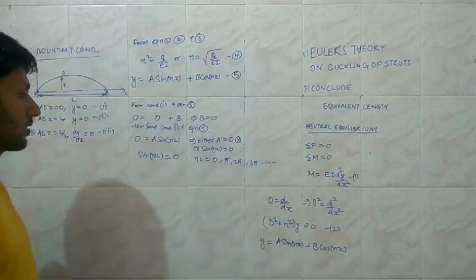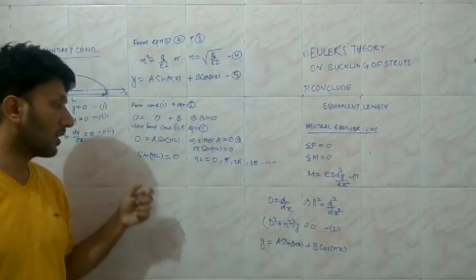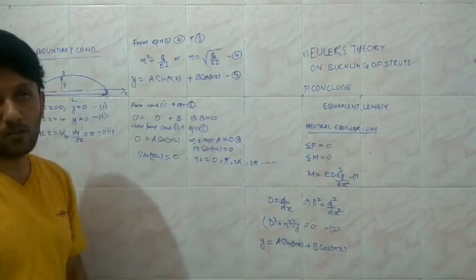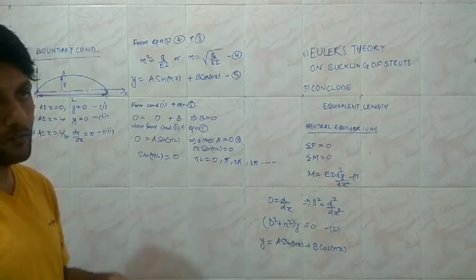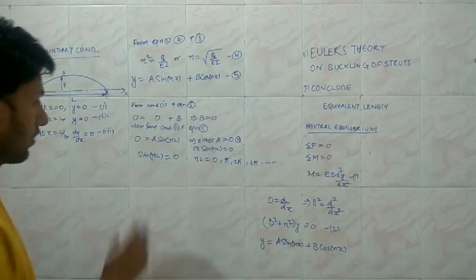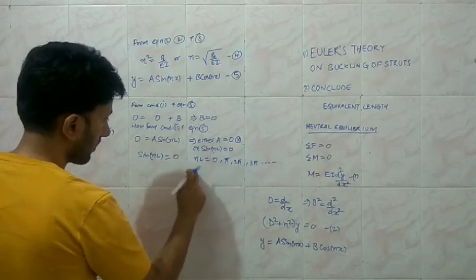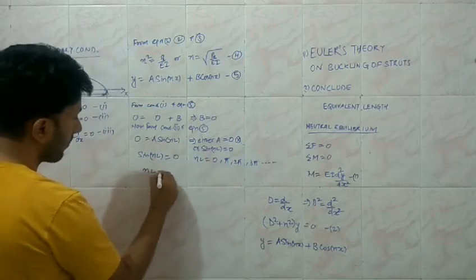So from here we identify that the critical load is going to have infinite solutions. That is, the critical load values are going to be infinite. So nL equal to 0, the first condition.